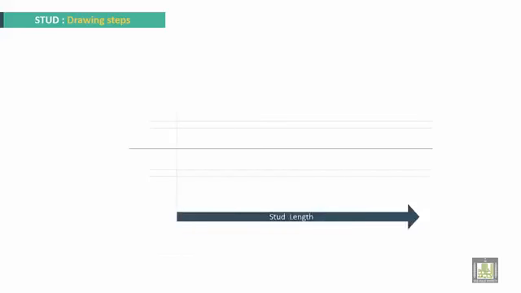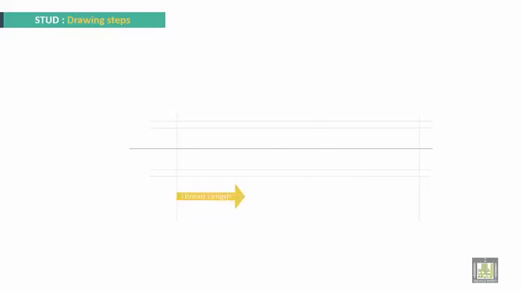Drawing steps for the stud. Draw the stud axis position. Take the measure of the diameter. You have the minor diameter. The starting position is here. This is the stud length. Threaded length from the left side and now from the right side. Take a chamfer of 45 degrees at the left side. Take a chamfer of 45 degrees at the right side also. And draw a line making 30 degrees with the axis here in the middle.